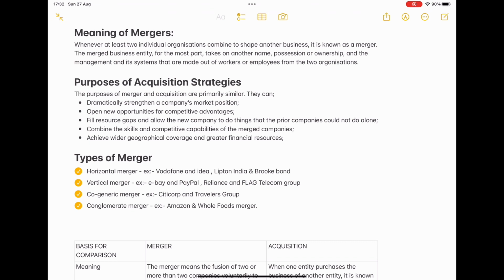Next, cogeneric mergers. Here, cogeneric and conglomerate are literally the same. Here, both the industries are entirely different, so there is no connection between the industries in the merger concept. For example, Citigroup is related to finance, whereas Travelers Group is a company providing traveling services, isn't it? So Citigroup merged with the Travelers Group. Here in conglomerate, Amazon and Whole Foods merged.